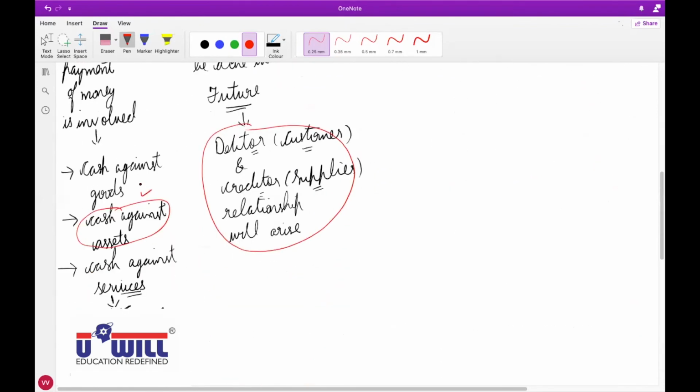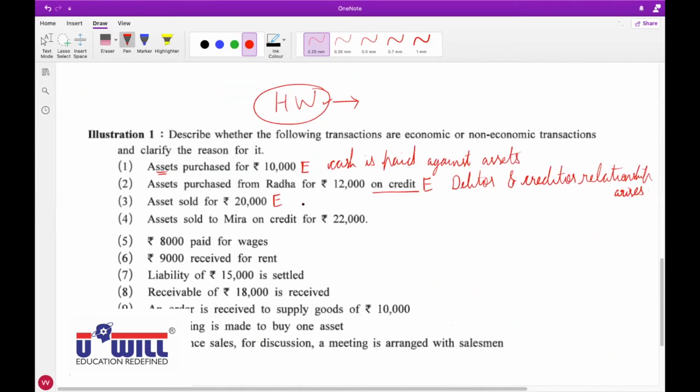So is it cash against assets or goods or services? Assets. Assets sold is clearly given. We are selling the assets, so we will receive cash. Cash is received against assets is the reason we will write for this economic transaction.